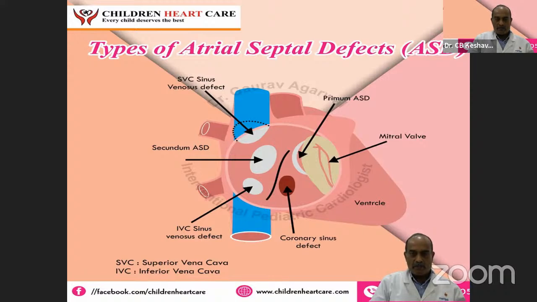And this is the type of SVC type of sinus venosus defect. So these are the various types of ASDs. Of course, there is a kind of ASD known as deroofing of the coronary sinus, where the coronary sinus opens there and its roof is absent, giving rise to a left to right shunt, exactly like an ASD. So this is a clinical picture of how ASDs look anatomically.